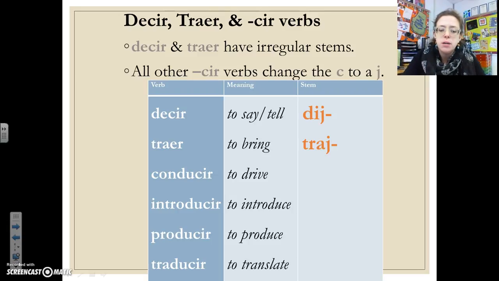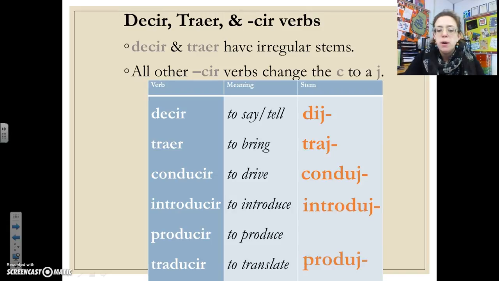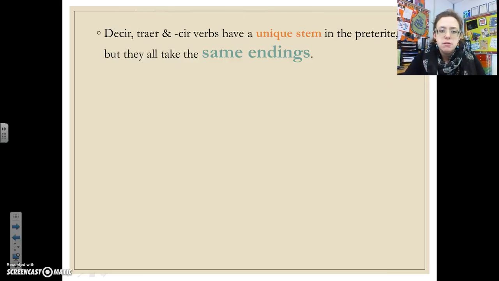Conducir, introducir, producir, and traducir are all verbs that end in CIR. This is not all of them in the Spanish language, this is some examples. Okay, what I do is I take the IR off, and then I change the C to a J. So like the stem of conducir is conduj, then it's introduj, produj, and traduj. Okay? These lovely verbs, decir, traer, and CIR verbs, have that unique stem, okay, and they all take the same endings.